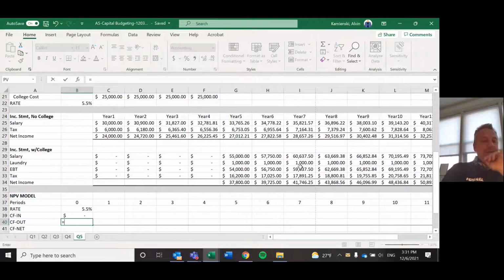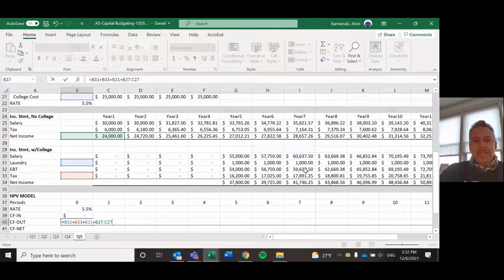Well, our cash flows out would be any laundry, which we're not paying for while in college, thanks Mom, plus any tax, which we don't have to pay because we're not making any money, plus then we also need to pay for college, which in period 0, luckily we're not paying anything. But here is the big thing that we have to also add on to our cash flows out, is the idea that we would lose our net income, pardon, just that cell, from that first year.